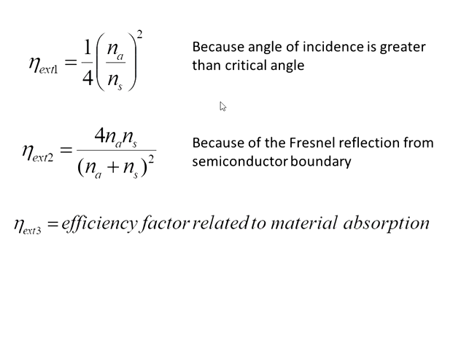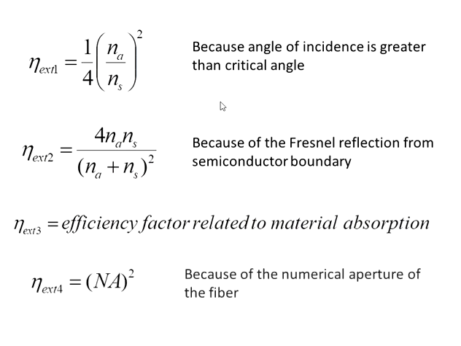Now when this photon is emitted out of the semiconductor material, it will travel along the fiber only if it falls within the numerical aperture of the fiber. So again, this fourth factor contributes to the external quantum efficiency. So the total external efficiency will be the product of all these external efficiencies.